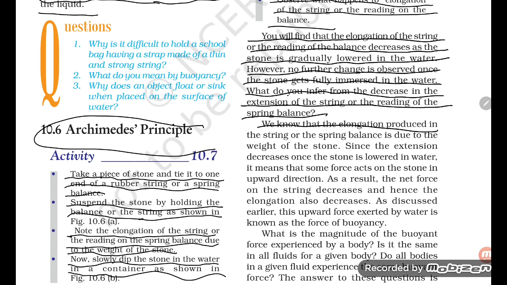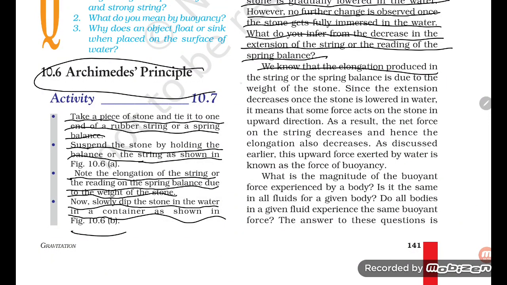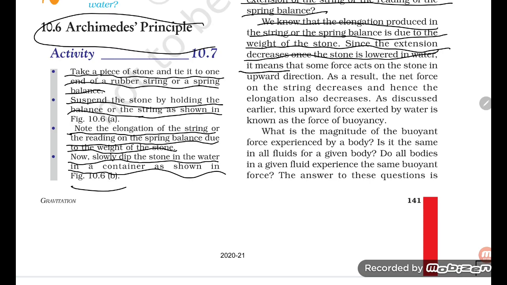We know that the elongation produced in the string or the spring balance is due to the weight of the stone. Since the extension decreases once the stone is lowered in water, it means that some force acts on the stone in the upward direction. As a result, the net force on the string decreases and hence the elongation also decreases.